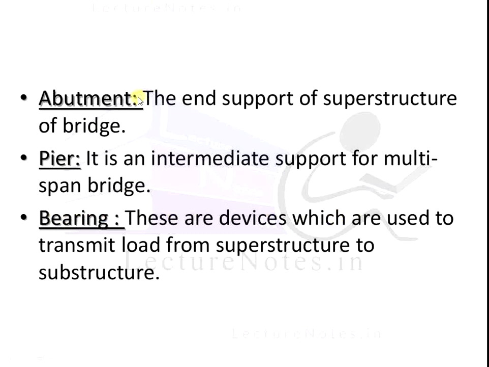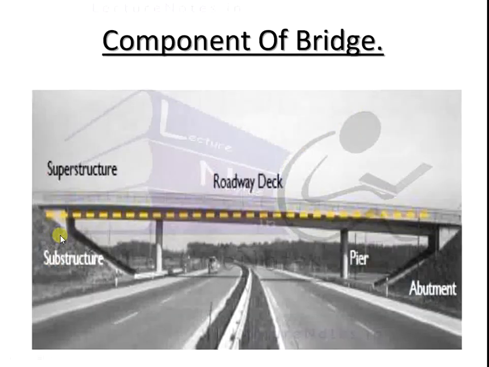Next, what are the abutment, pier, and bearings? The abutment is nothing but the end support of the superstructure of the bridge. That is this part. This is the abutment, the end bearing of the superstructure of the bridge.